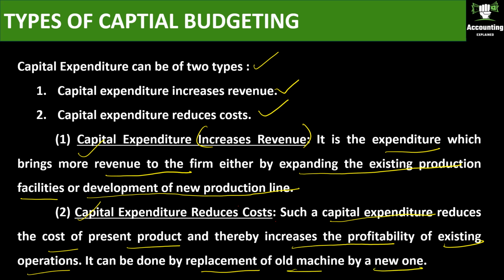You have an old machine which is very worn out, and the repair cost and the maintenance cost are very high. So now you are replacing it with a new one. What will happen? Your repair cost and the maintenance cost are nil now with new machinery. So your cost is reduced.